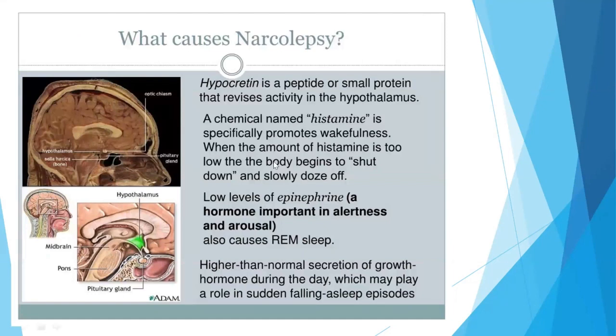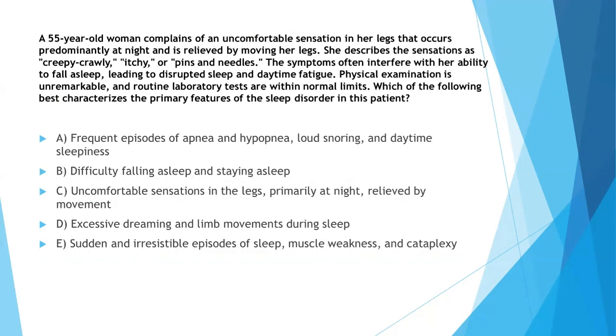So what causes narcolepsy? Hypocretin is a peptide or a small protein that regulates activity in the hypothalamus. A chemical named histamine specifically promotes wakefulness. When the amount of histamine is too low, the body begins to shut down and slowly doze off. So that's how you get narcolepsy. Low levels of epinephrine, a hormone important in alertness and arousal, also cause REM sleep. Higher than normal secretion of growth hormone during the day may play a role in sudden falling asleep episodes like narcolepsy.